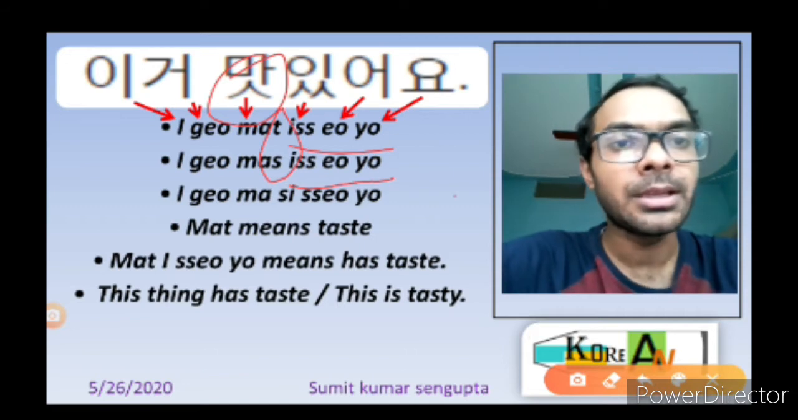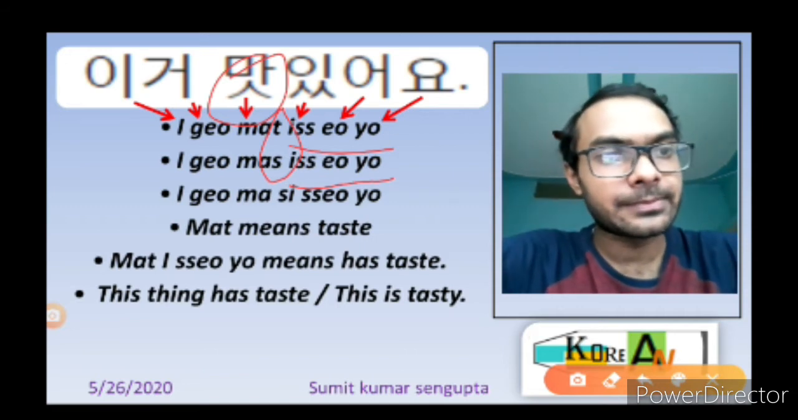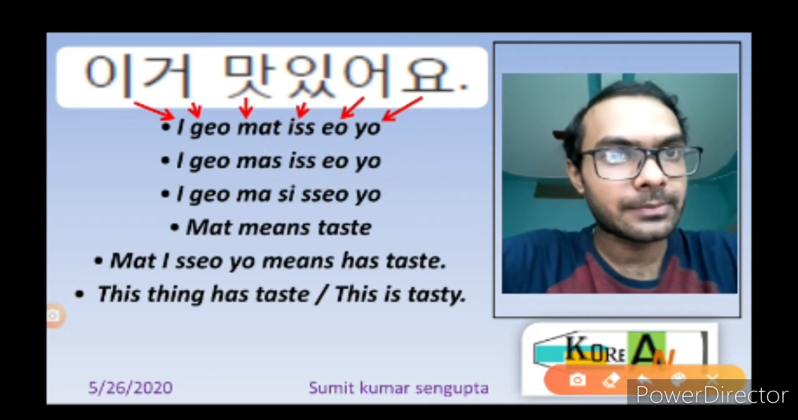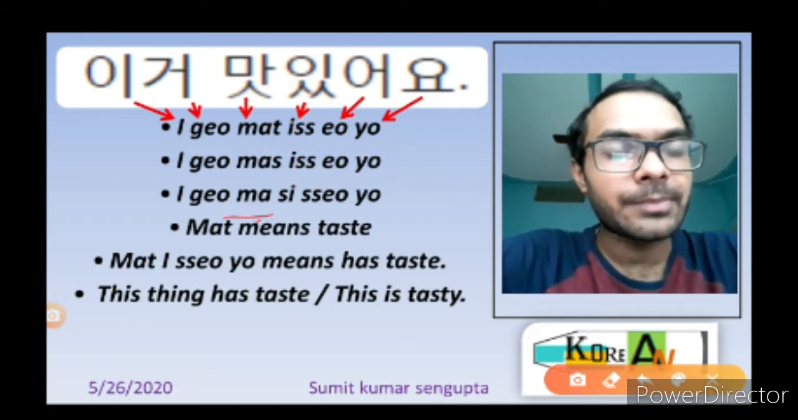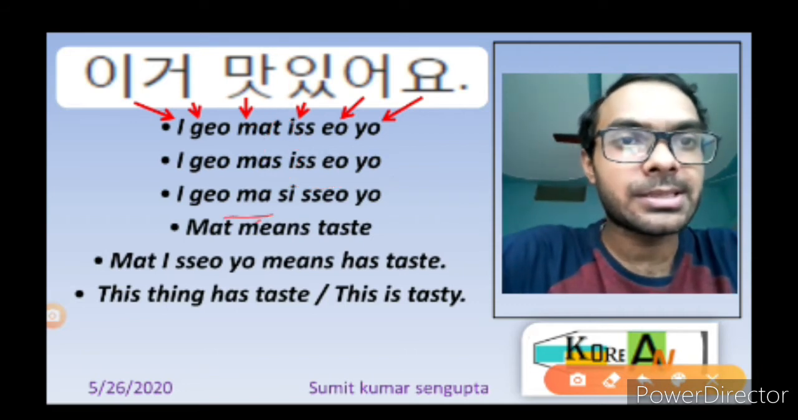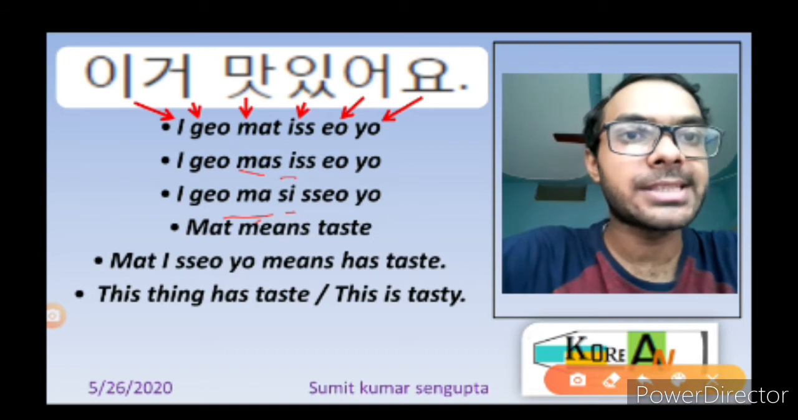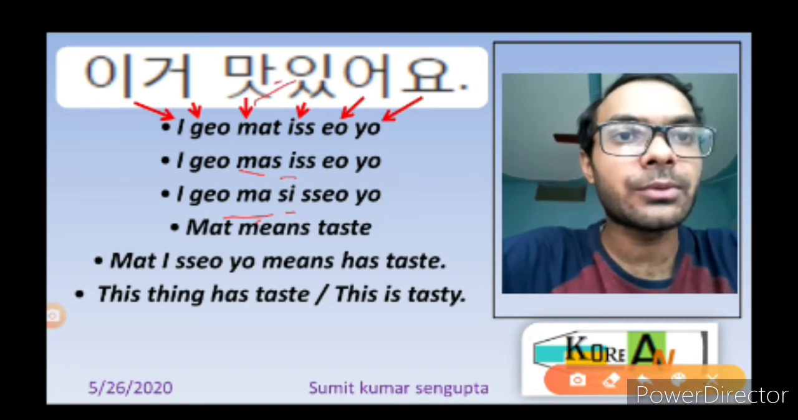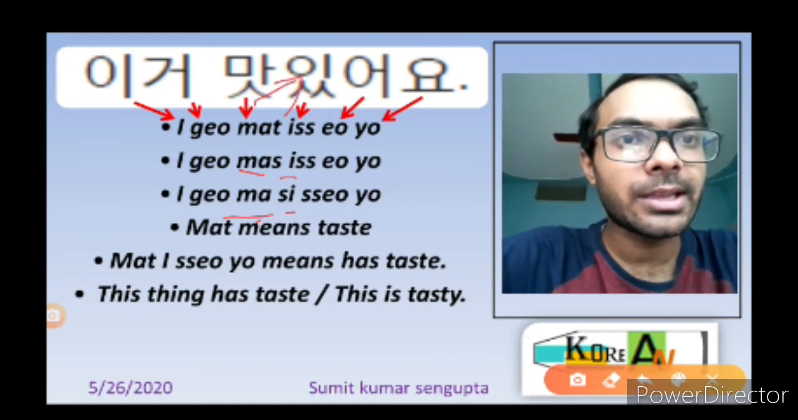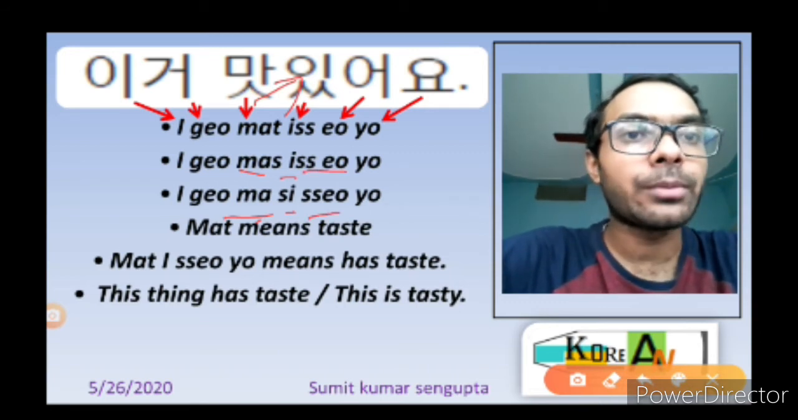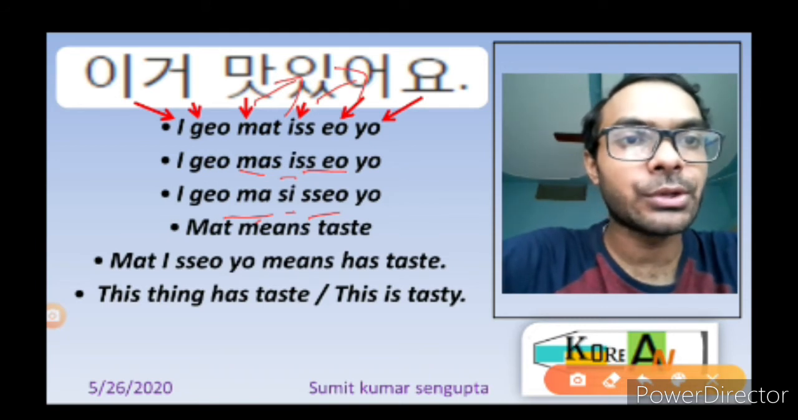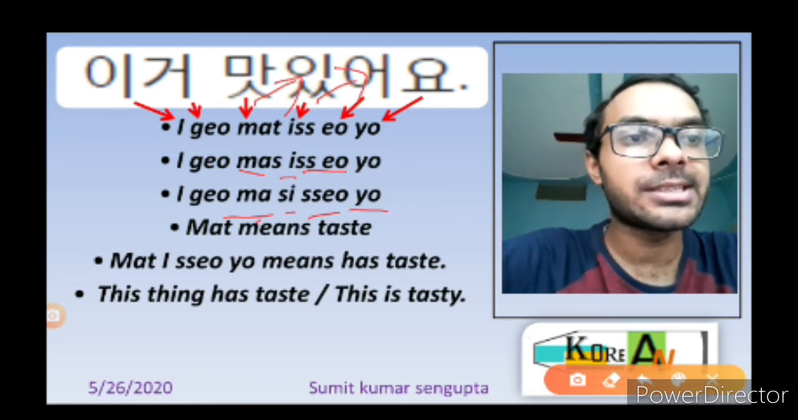See the third line. Ma is pronounced different. This ma from here to here, and this S and this I are pronounced together. Okay, ma si. This S will go with here. And this SS will be pronounced with this O. Syo, and yo is written as it is.